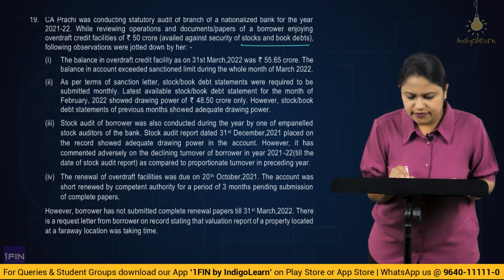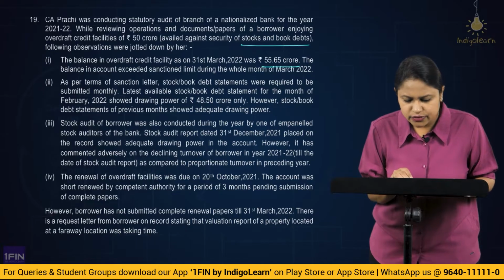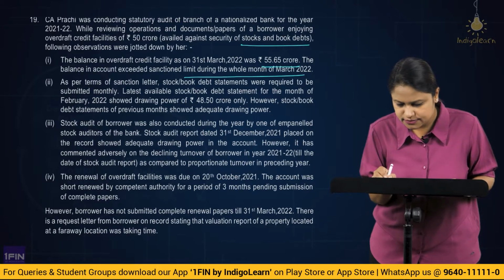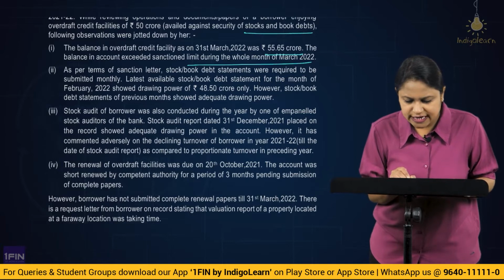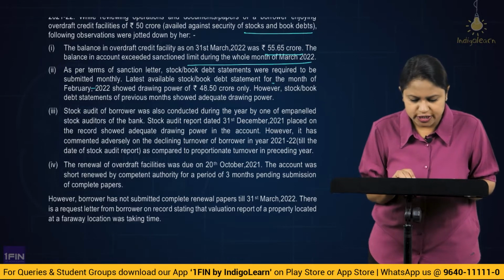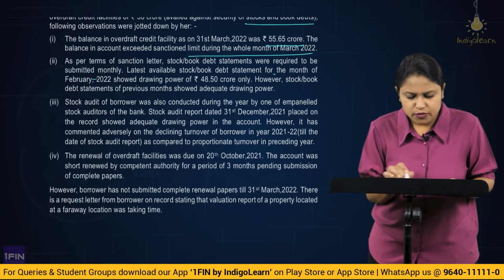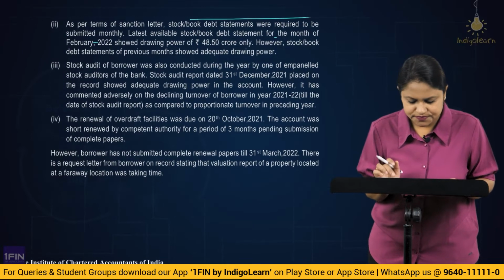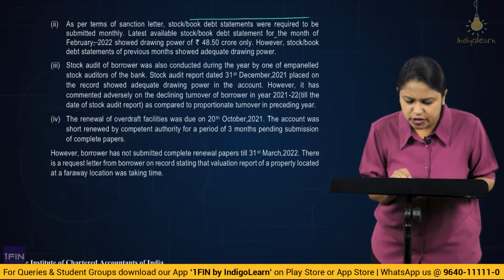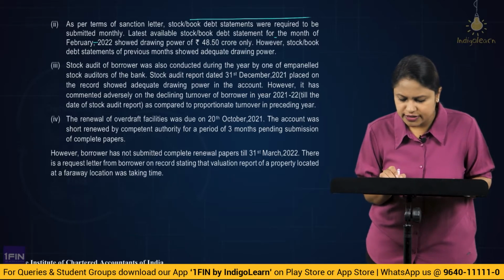The balance in the overdraft credit facility as on 31st March 22 was 55.65 crores. The balance in the account exceeded the sanction limit during the whole month. As per the terms of the sanction letter, stock and book debt statements were required to be submitted monthly. The latest available stock and book debt statement for the month of February 22 showed drawing power of 48.50 crore only. However, the stock or book debt statement of the previous month showed adequate drawing power. A stock audit of the borrower was conducted during the year by one of the empaneled stock auditors of the bank. The stock audit report dated 31st December 21 placed on record showed adequate drawing power in the account.